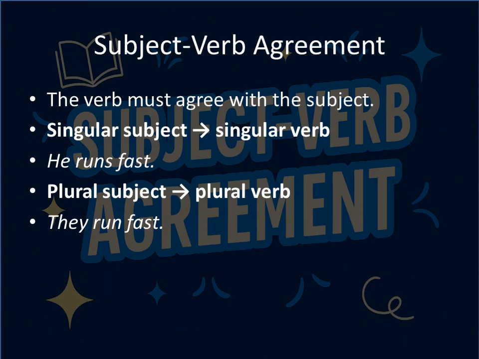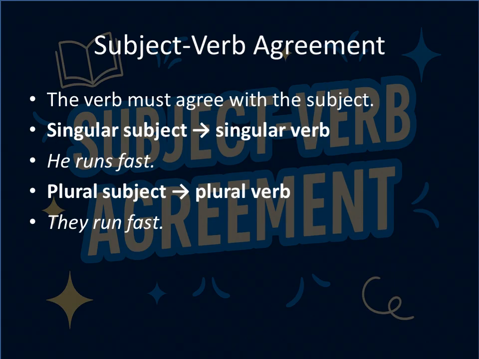So we have subject-verb agreement. What does subject-verb agreement mean? It means that the subject of a sentence and the verb must match in number, for example, singular or plural. With a singular subject, we should have a singular verb. If the subject is one person, one thing or idea, use a singular verb. For example, the boy runs fast, or he runs fast. So, a singular subject with a singular verb.